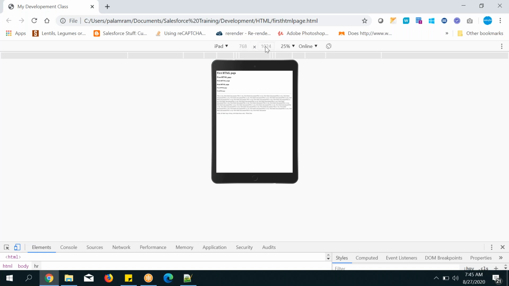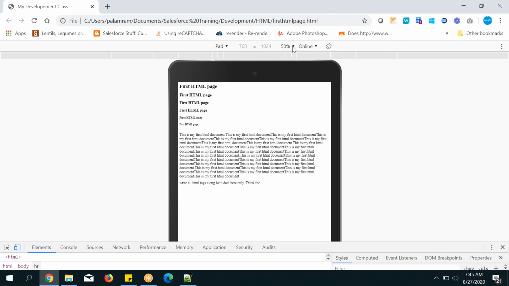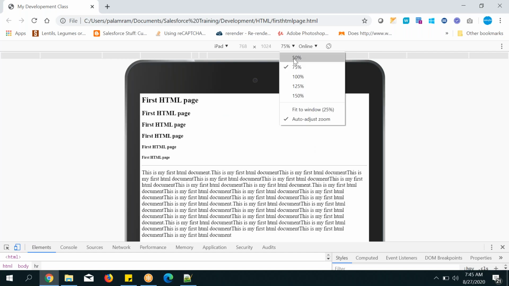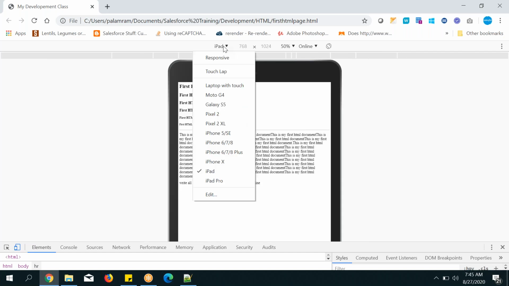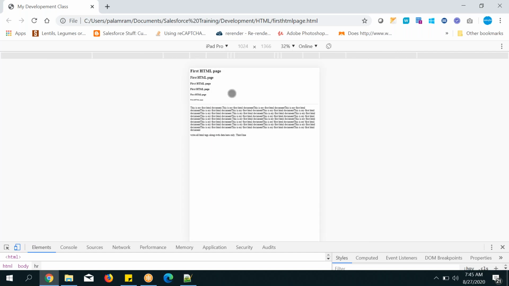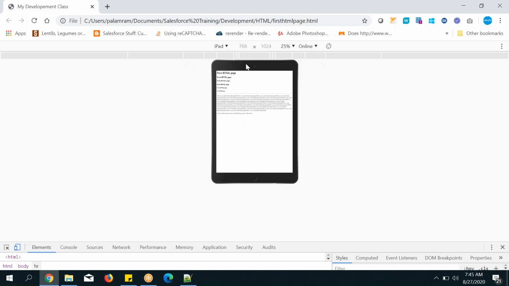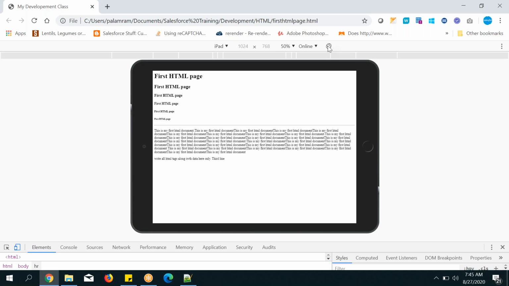This one left, this one right, that I will explain. And the percentage, if you want to increase, you can increase it. iPad Pro, landscape, and those things also will be there. See here, landscape, and like that also.